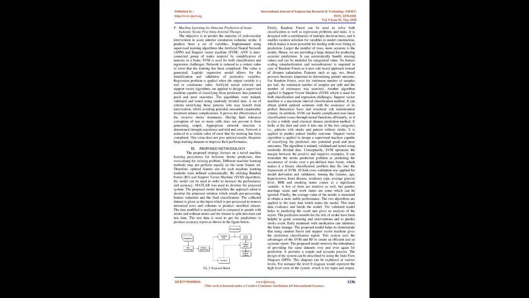Implemented using supervised learning algorithms like artificial neural network, ANN, and support vector machine, SVM. ANN is an interconnected group of nodes inspired by a simplification of neurons in a brain. SVM is used for both classification and regression challenges. Network is reduced to a certain value of error so that the training has been completed. The value is generated. Logistic regression model allows for the identification and validation of predictive variables.